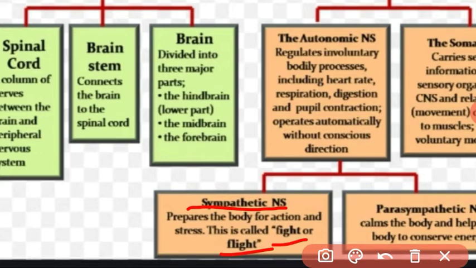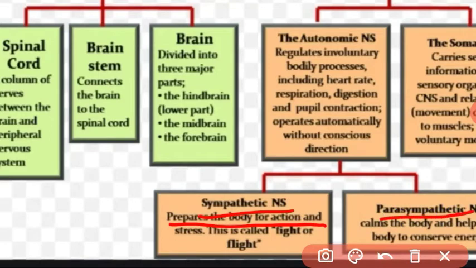In the next point I will explain what the changes are in the sympathetic nervous system. The adrenaline hormone is secreted in our body, which means the sympathetic nervous system prepares the body for action or stress, when you are under anger, fear or a stressful condition.